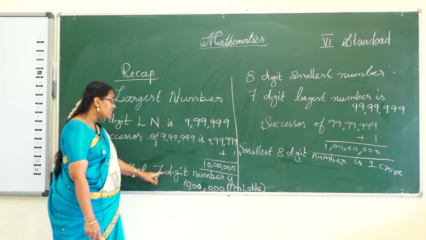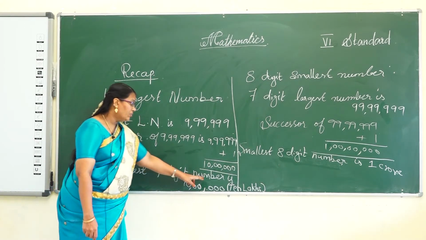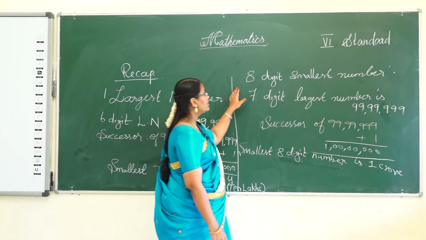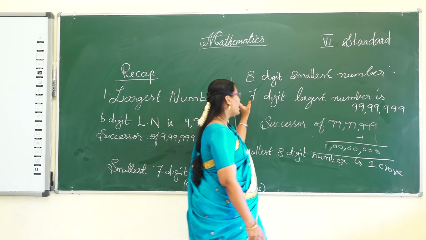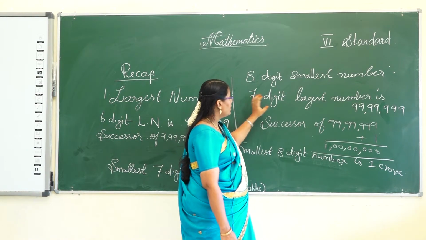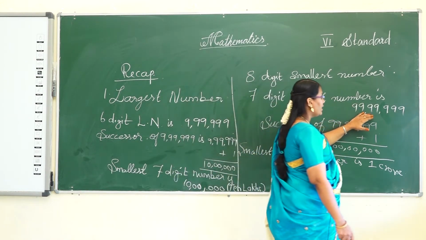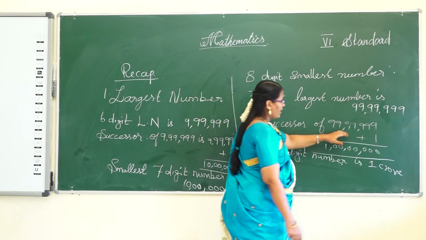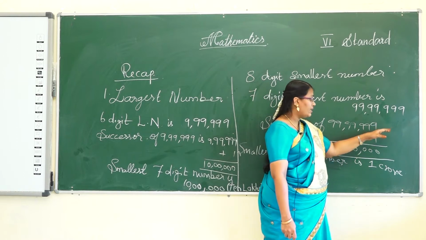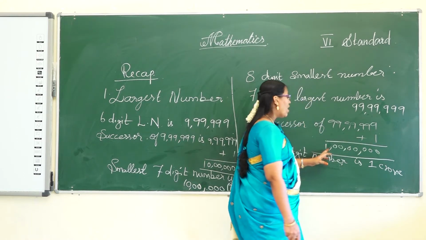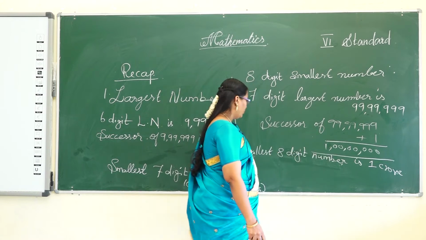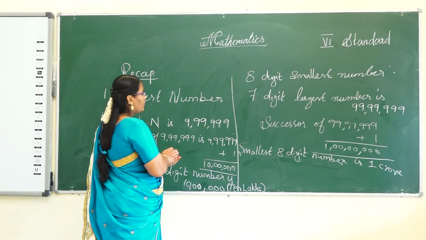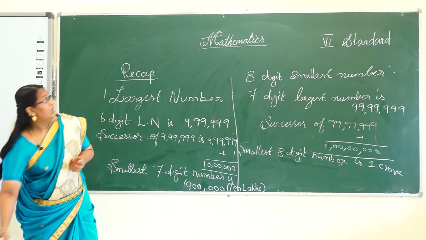So the smallest 7-digit number is 10 lakh. Next, the 8-digit smallest number we learned yesterday. The 7-digit largest number is 99,99,999, so the successor of 99,99,999 is 1 crore. So last class we learned these two concepts, and the remaining concepts we learn about